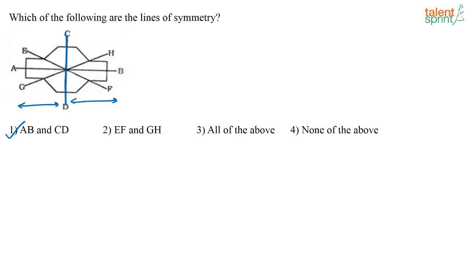Yes, lines of symmetry give us the mirror images. On both sides it is partitioned equally and you will have a mirror image on both sides of the line. So AB and CD is your answer. Next one.